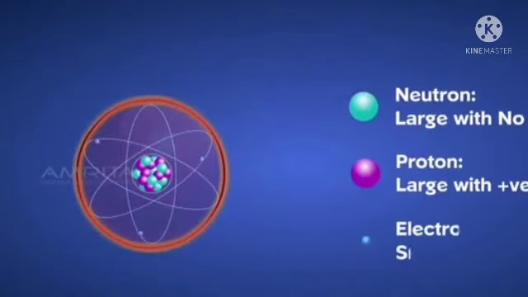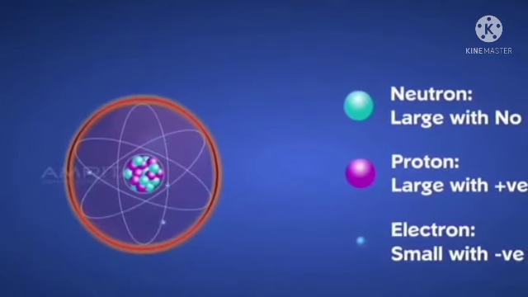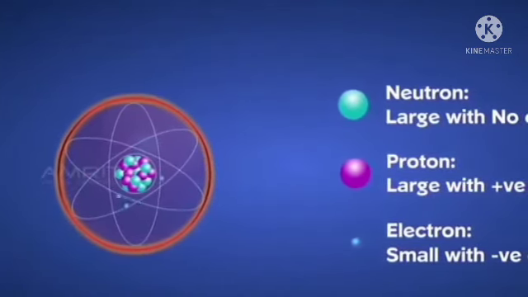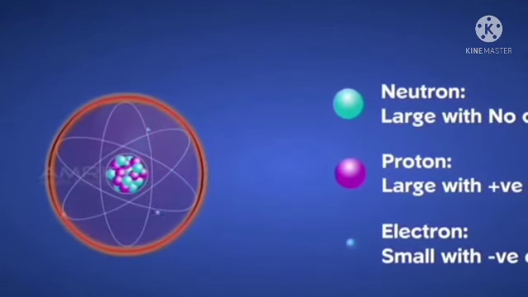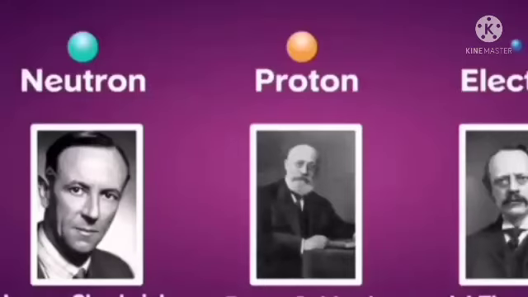Are there particles that are smaller than an atom? Sure, there are. The discovery of fundamental particles, protons, neutrons and electrons, inside the atom led to the failure of Dalton's atomic theory. Let us look at the people behind the discoveries of these particles. James Chadwick discovered the neutron. Goldstein discovered the proton, and J.J. Thomson discovered the electron. Dalton's theory could hardly explain the arrangement of protons and electrons inside an atom.